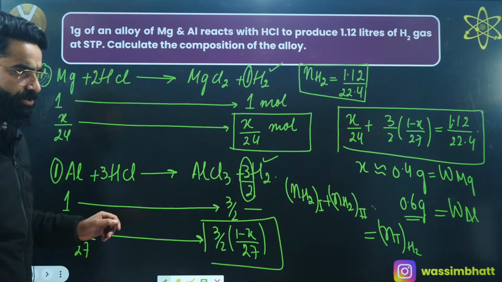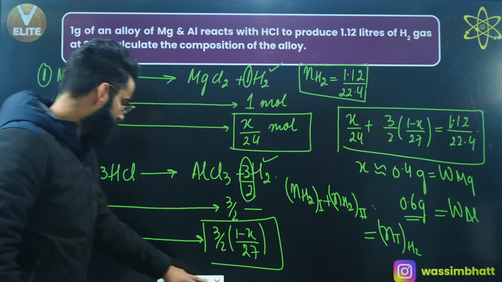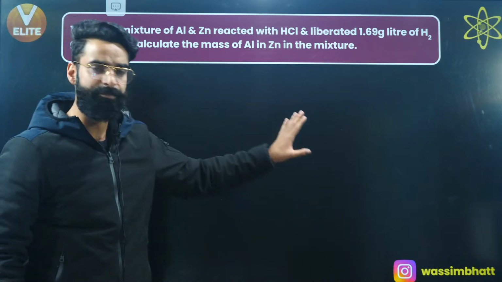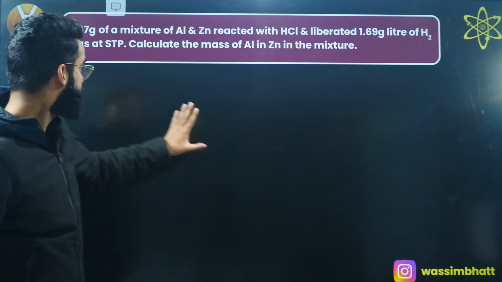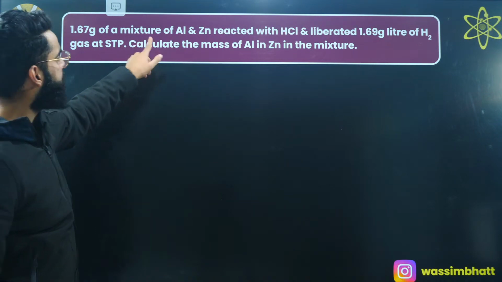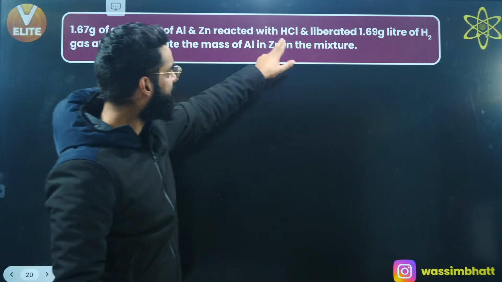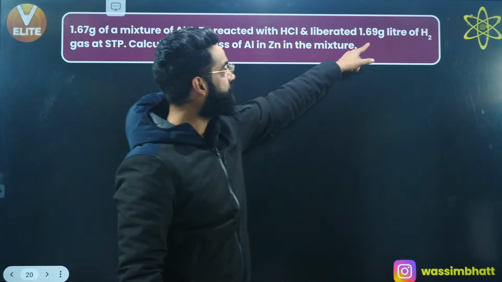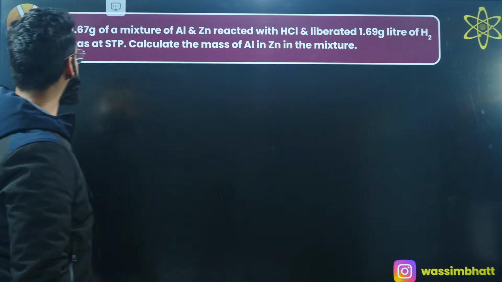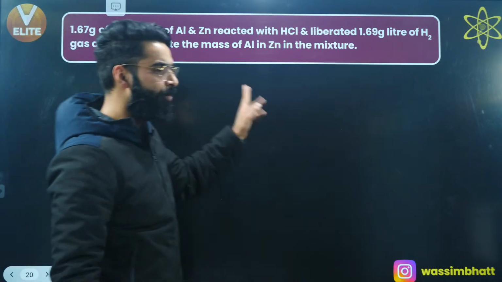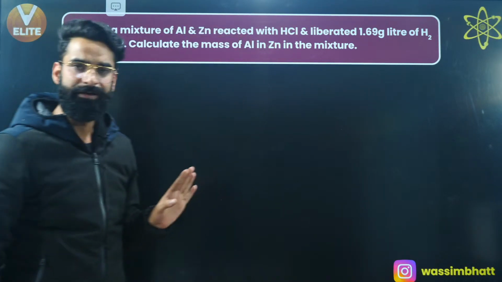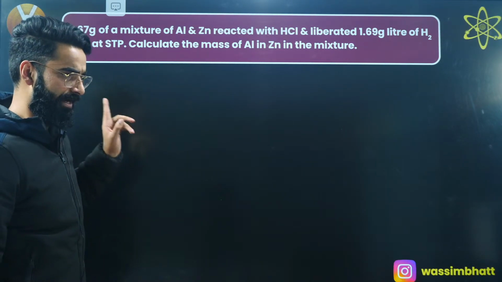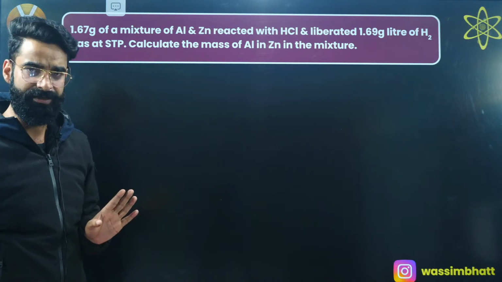So let me show you that question. This is the question, a similar type of question. 1.67 grams of a mixture of aluminum and zinc reacted with HCl and liberated some 1.69 liters, it's not grams, sorry, 1.69 liters of H2 gas at STP. Calculate the mass of aluminum and zinc in the mixture. Same procedure you will be following, and you will be letting me know the answer of this question in the comment section.